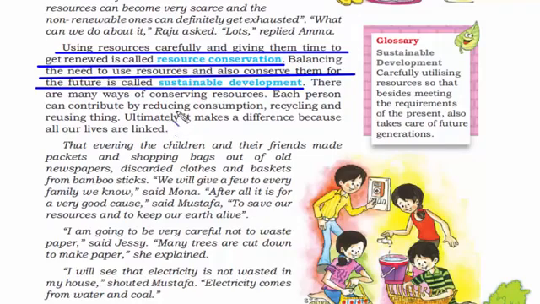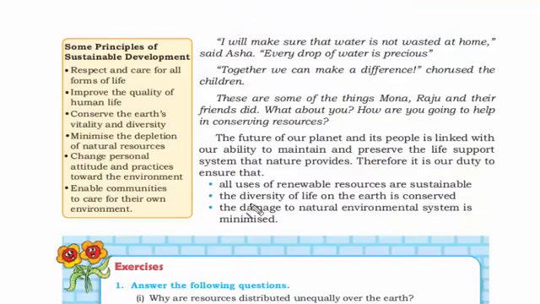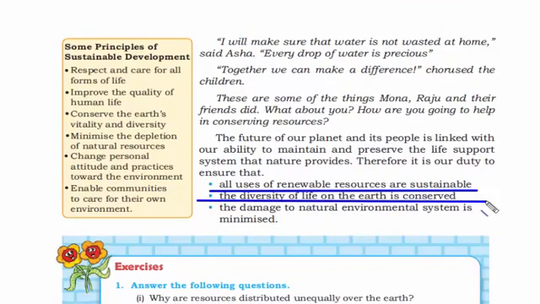Some of the ways of conserving resources are recycling and reusing things. In order to protect our environment, some of our duties are to use renewable resources which are sustainable. We also need to conserve the diversity of life, that is protect the endangered species. We also need to cause minimal damage to the natural environment system, with less cutting of trees. We need to prevent soil erosion as well. These are the things that can ensure that we can maintain and preserve the life support system that nature provides. With this, we have come to an end of this chapter.